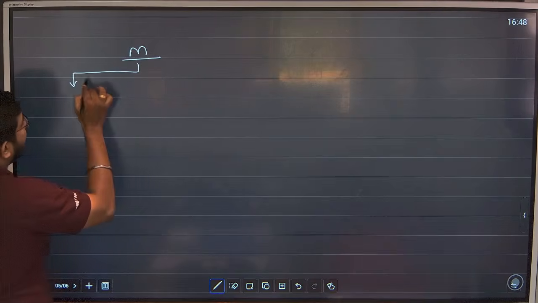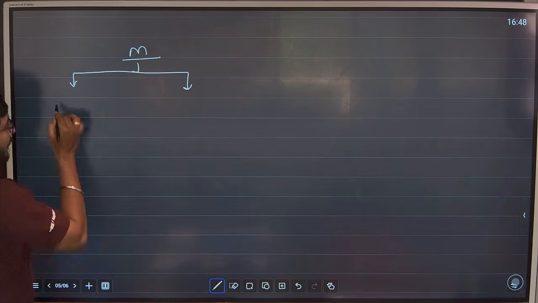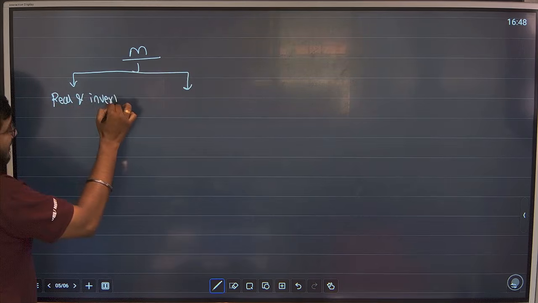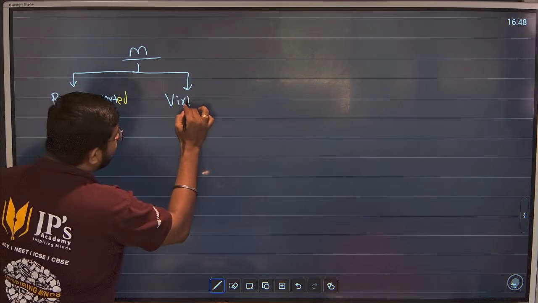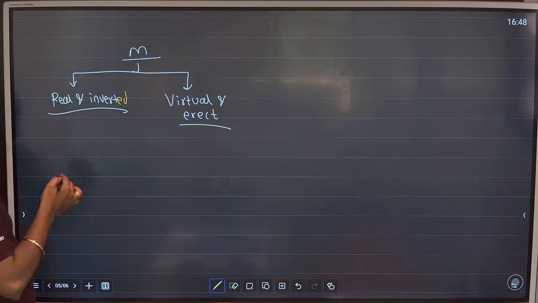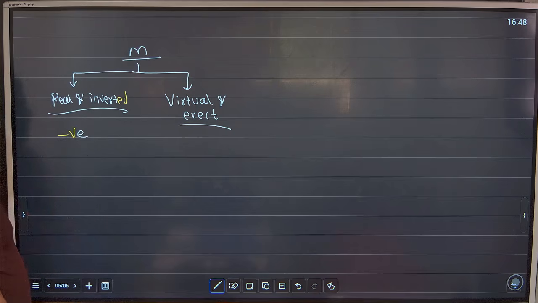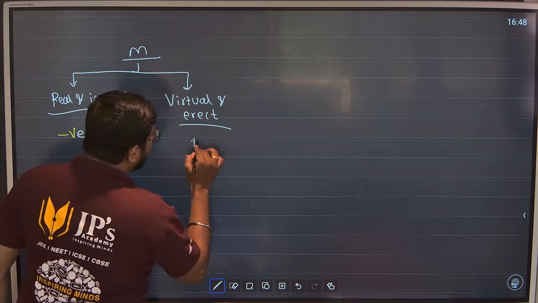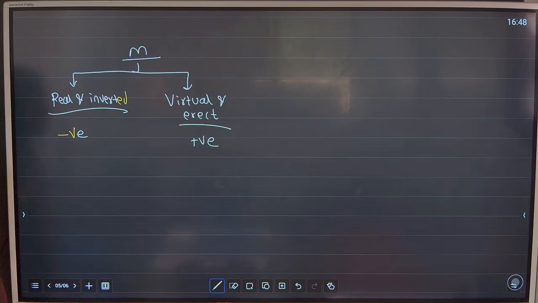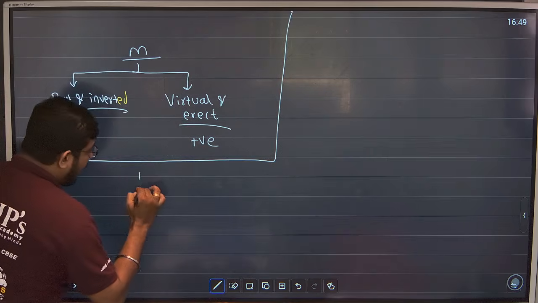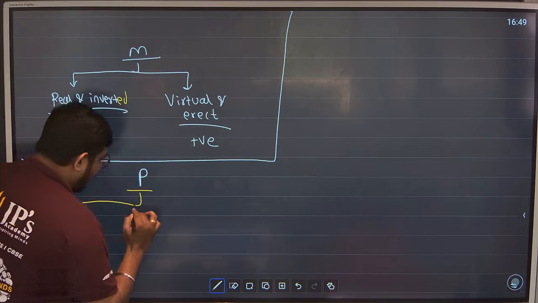Guys, when I am talking about magnification, either a real and inverted image will come, or a virtual and erect image will come. They are partners. Whenever real and inverted comes, magnification is always negative. Why? It is coming down, inverted image. Erect is always positive. If you see this sign, you will get to know which case it is and which it is not. So this helps you.